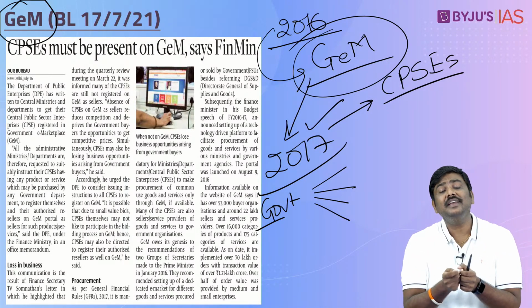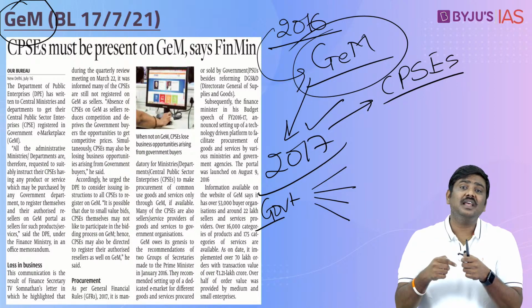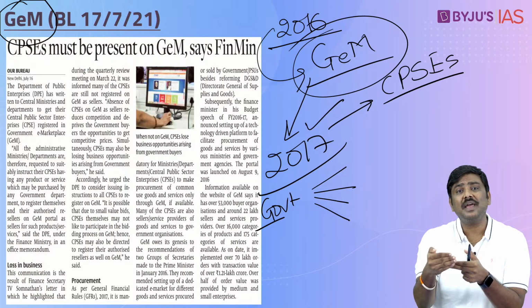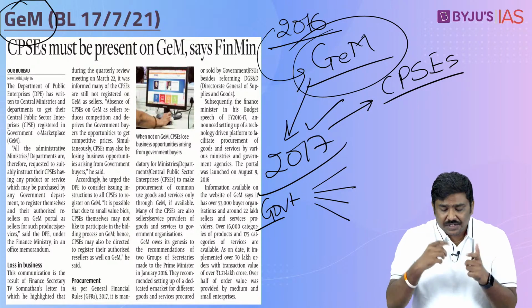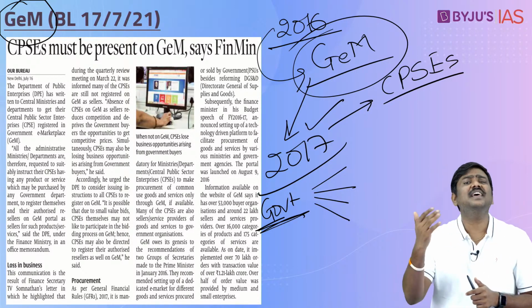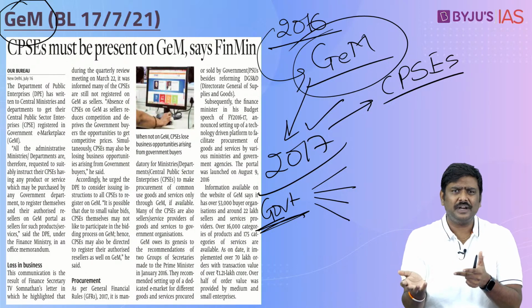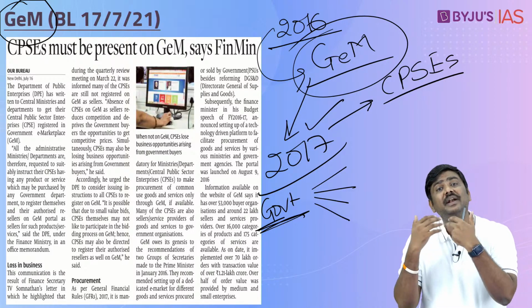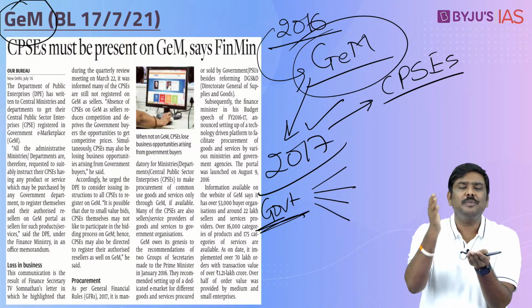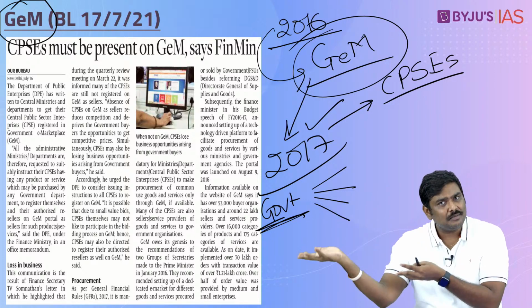The government entity can decide to purchase at an efficient cost or an efficient price because of this particular competition. On the other hand, imagine you are a government entity which is a seller, because you could be both, buyer as well as seller. So if you are a seller, if you participate in this particular market, don't you think you will be getting access to more buyers in the market?